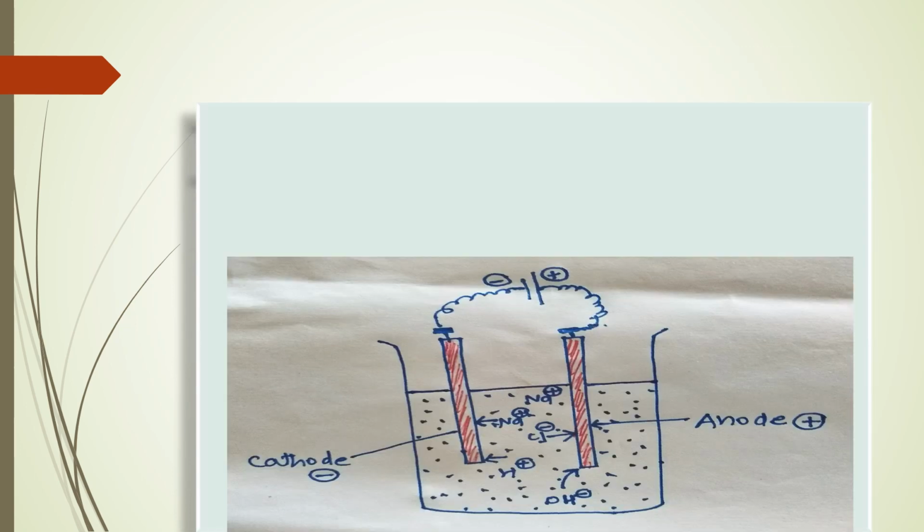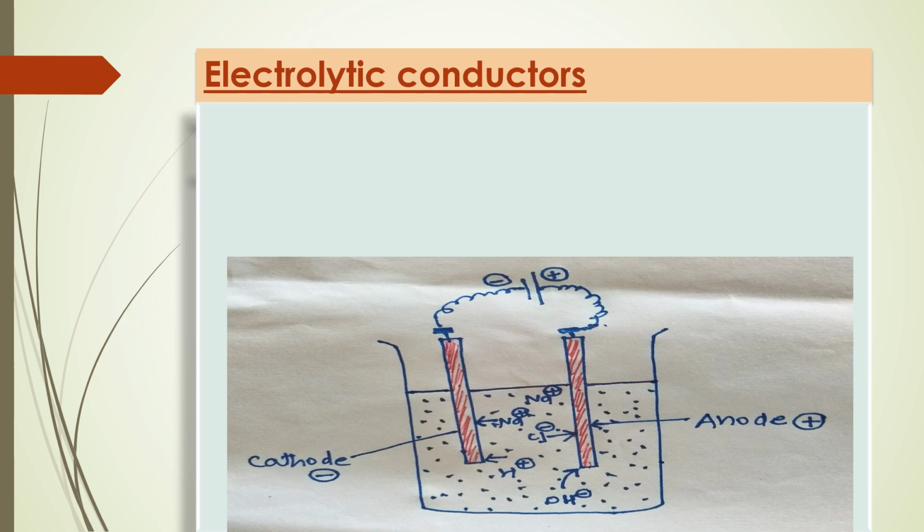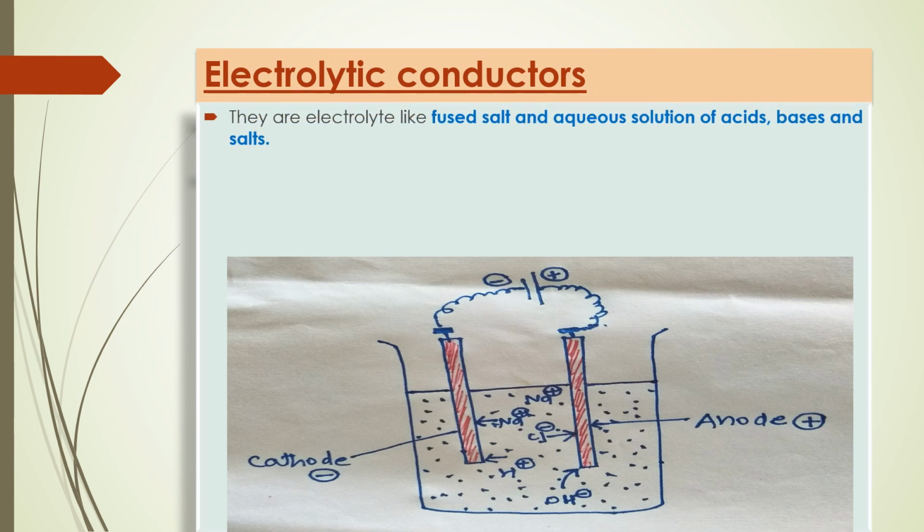We'll go towards the next slide. So in this slide we will explain another kind of conductor, that is electrolytic conductors. We have explained the first one, electronic, now the second one is electrolytic. Now we'll see the definition. What are the electrolytic conductors?